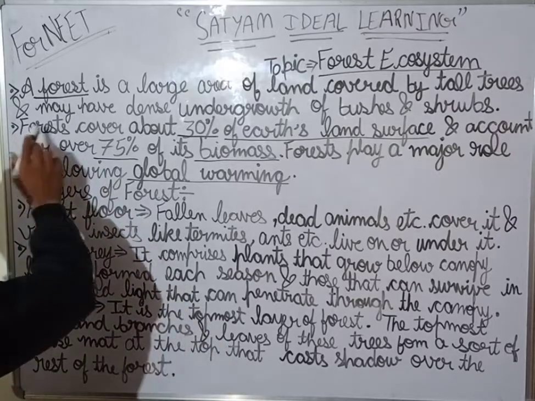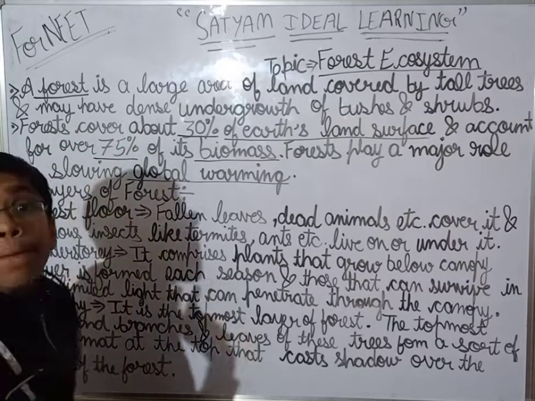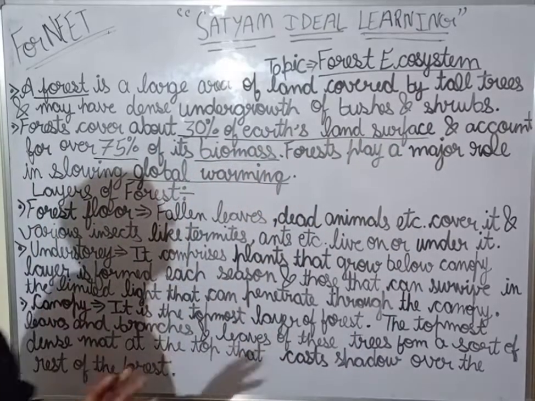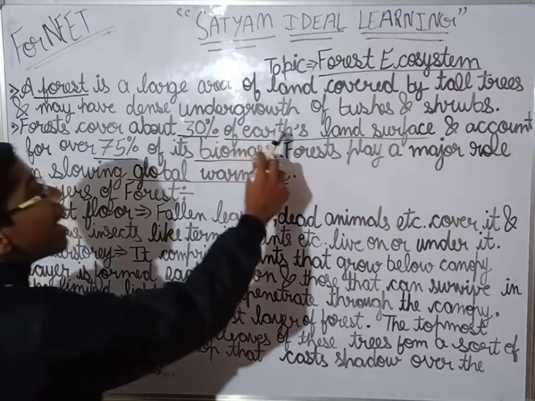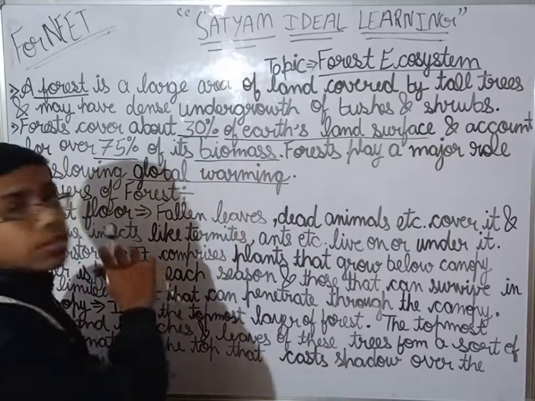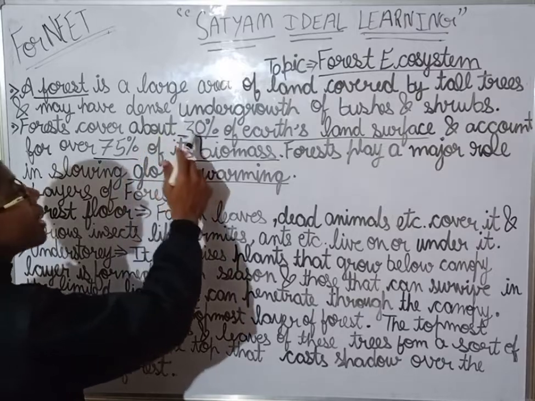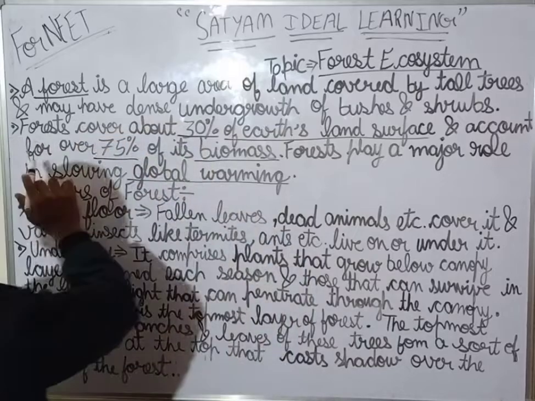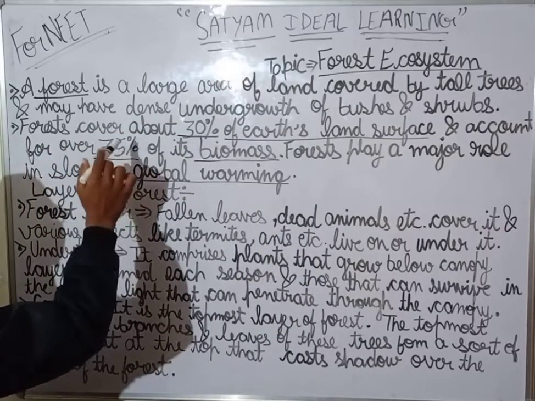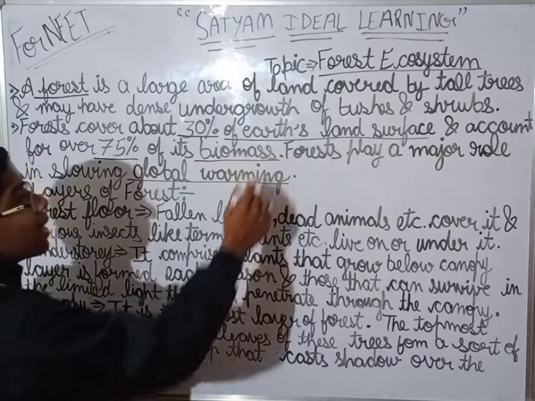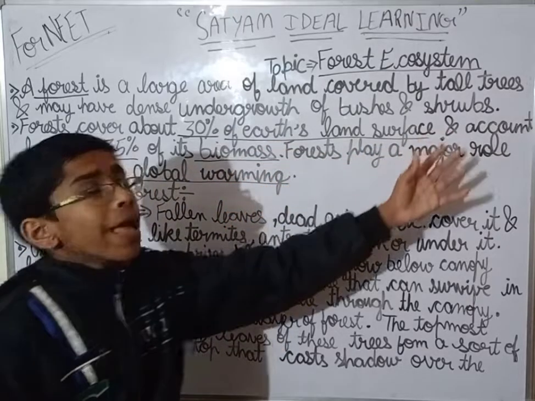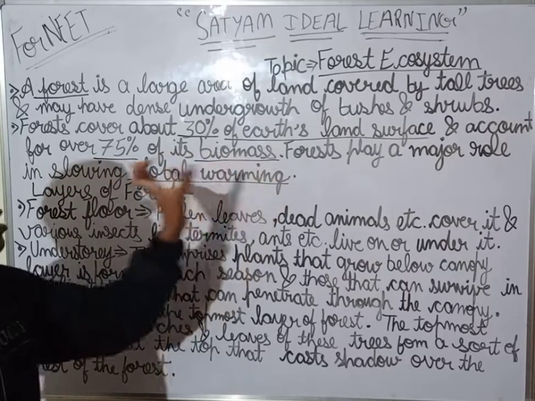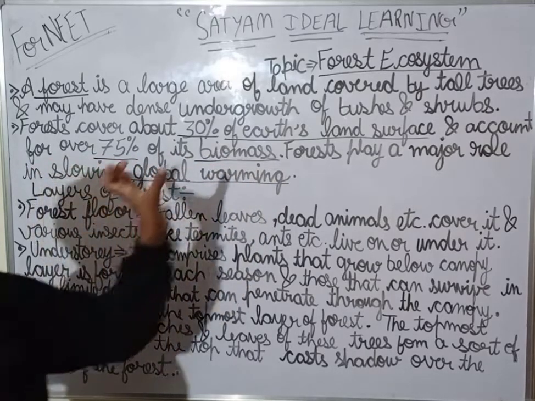Now see, forests cover about 30% of the earth's land surface, and account for over 75% of its biomass. Okay, only 75% of its biomass.